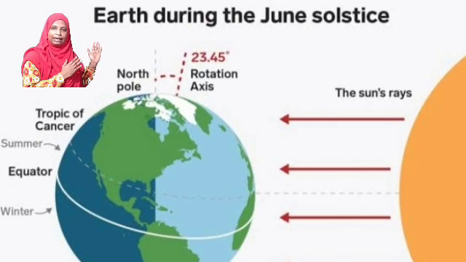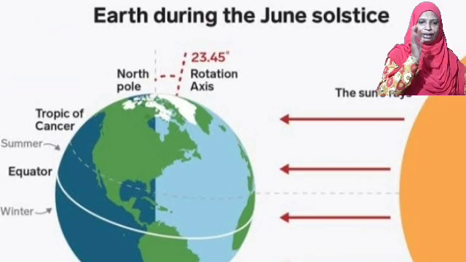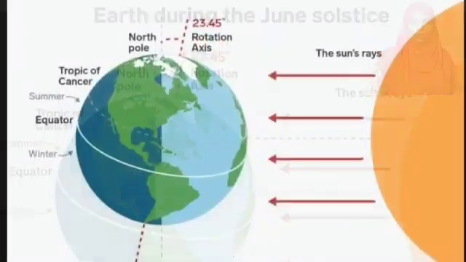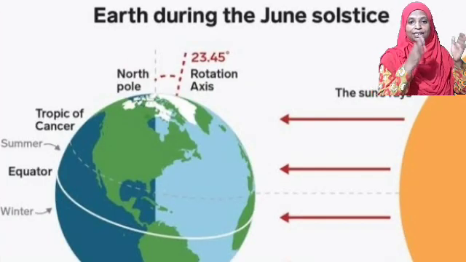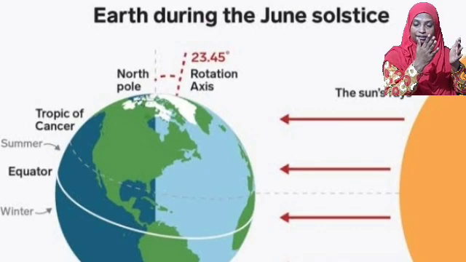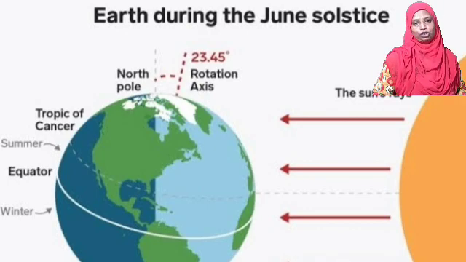But we need to identify that just the opposite will be the condition of the southern hemisphere in that period of time. When the northern hemisphere experiences summer solstice, just the opposite will be there in the southern hemisphere. The southern pole will be away from sunlight, and the opposite season will be there. It will be winter in the south. So on June 21st, as the northern pole is getting sunlight, the northern hemisphere experiences summer solstice.